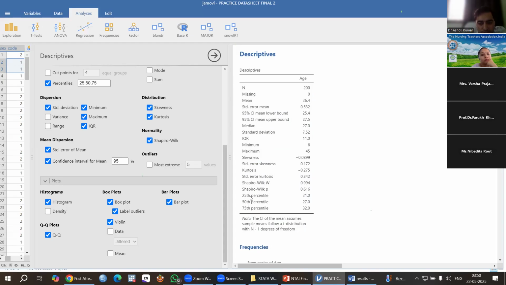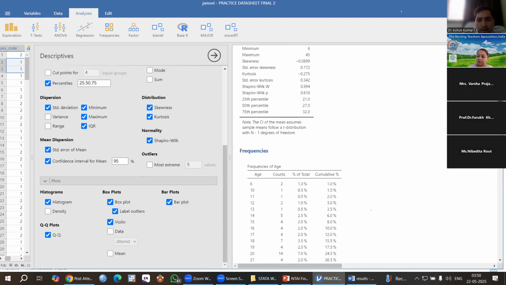So this 25th percentile is the first quartile, and the 75th percentile, you can see in this descriptive table, is the third quartile. So from the first quartile to the third quartile, this is Q1 and this is Q3. The 50th percentile is the second quartile, that is Q2. So Q1 to Q3 is the interquartile range. So what is the interquartile range? 21.0 to 32.0. And what is the median? 27.0. We can present our data according to this.